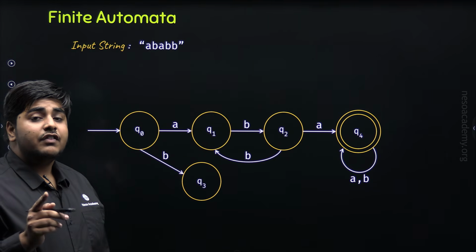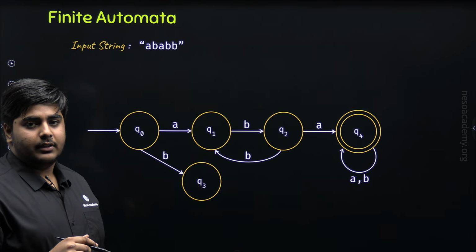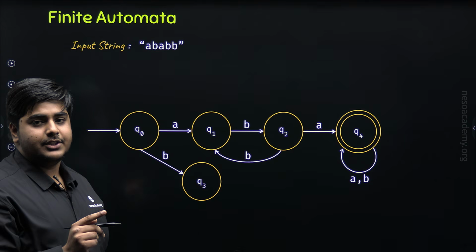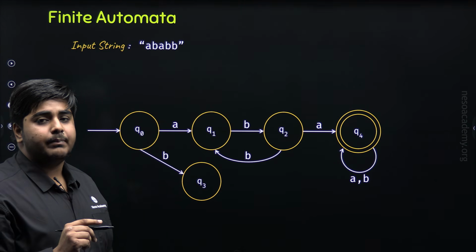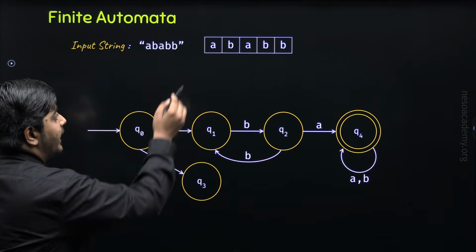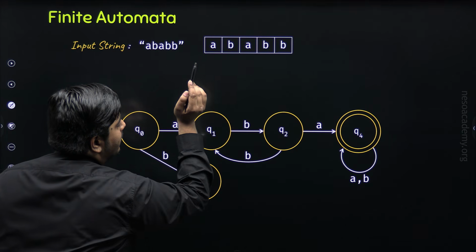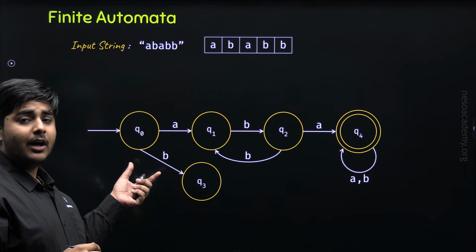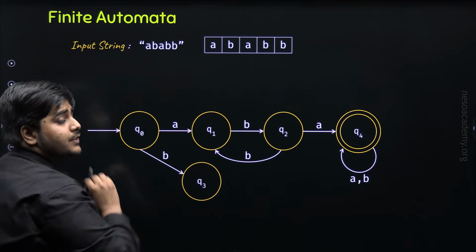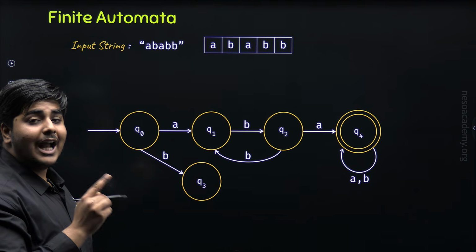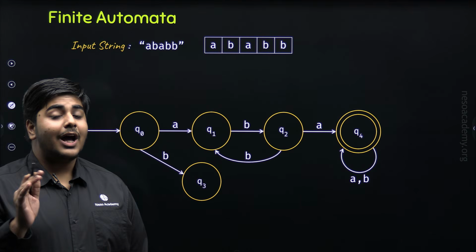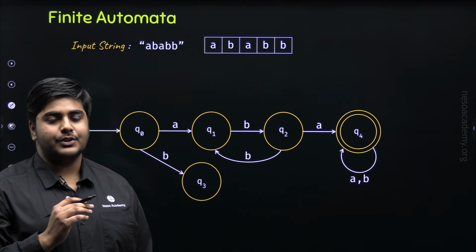But before that, we need to store this particular string. And to store this particular string, we have an input tape in finite automata, in which we store this input string symbol by symbol. So our finite automata will take one symbol from this input tape at a time and will process that symbol. So now let's start the processing of this input string.